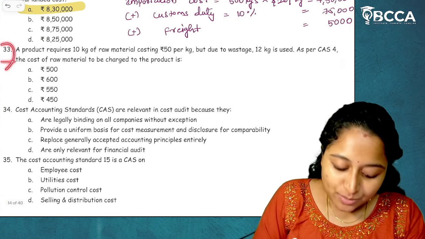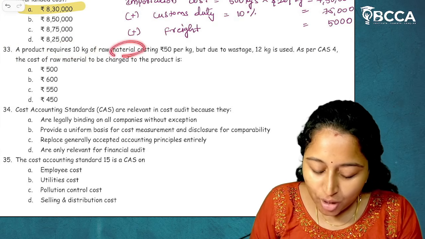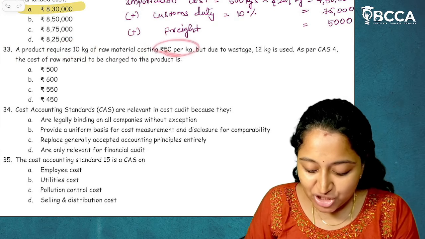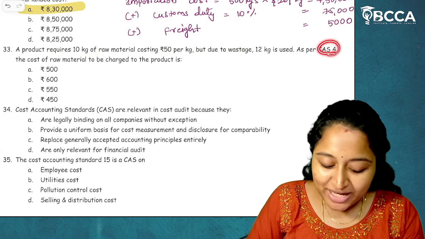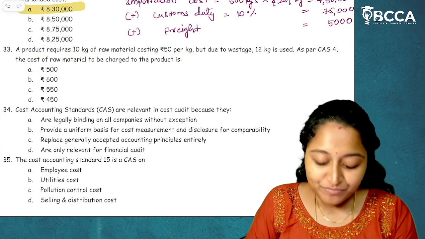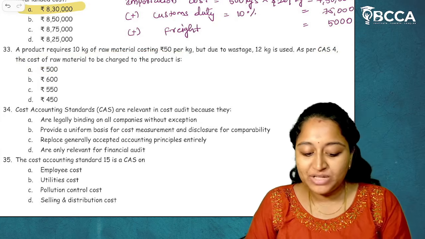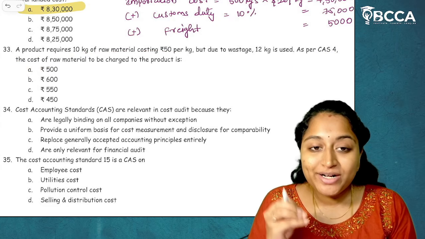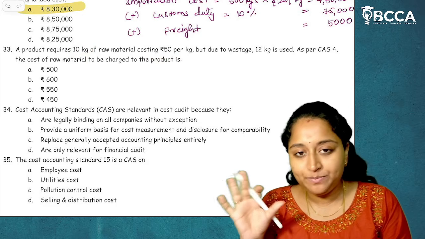Then moving on to next question. Question number 33. A product requires 10 kgs of raw material costing 50 per kg, but due to wastage, 12 kgs is used. As per CAS 4, the cost of raw materials to be charged to the product is, how much should be charged to the raw material cost? Now, how much is the actual product cost which we are incurring? 10 kgs of raw material costing 50 per kg.